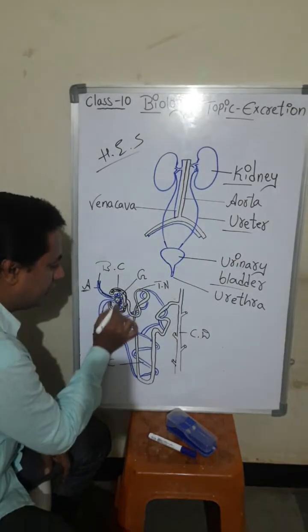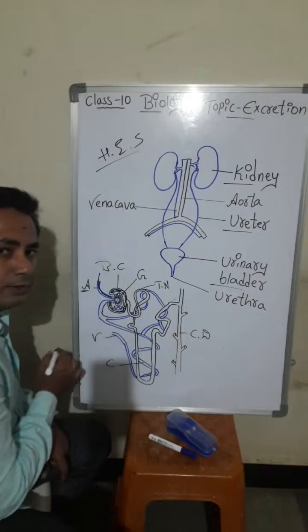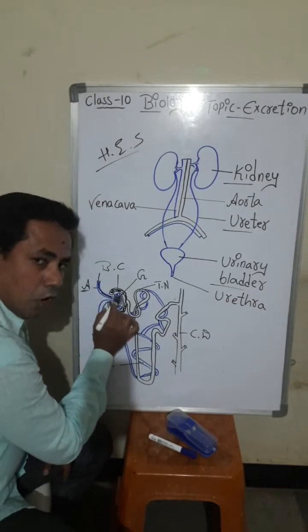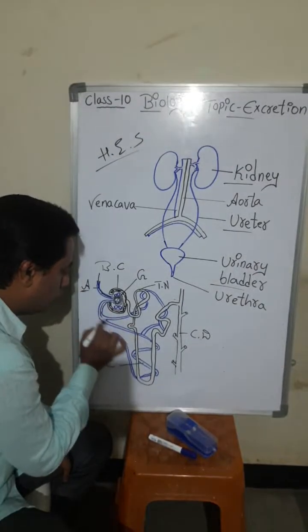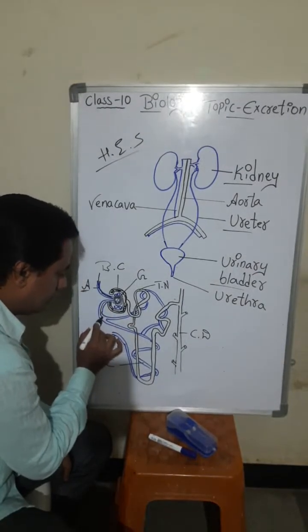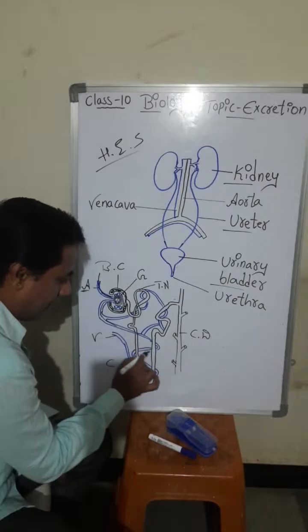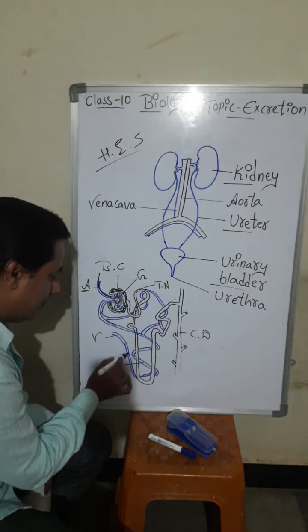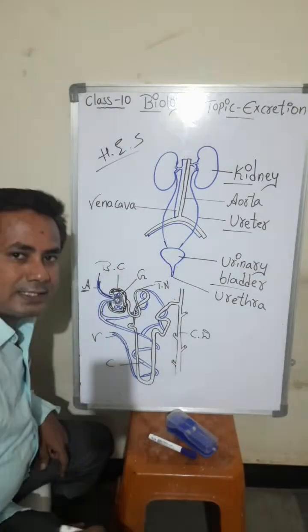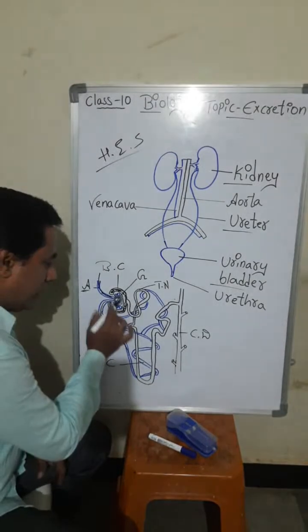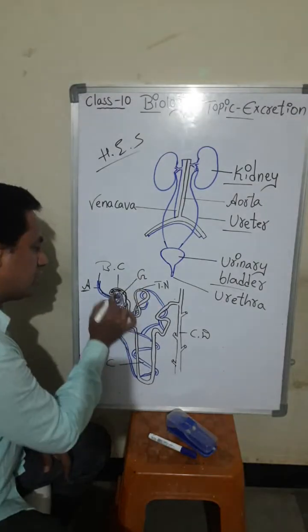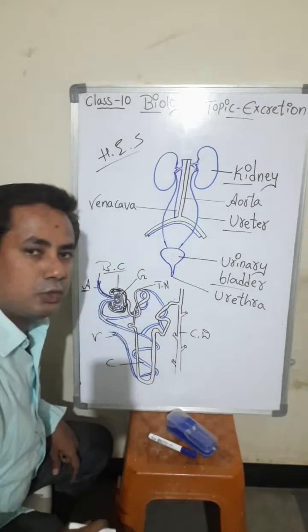Here filtration takes place, and the blood removes all the waste and moves on, giving oxygen and taking carbon dioxide, and comes back to the veins. Whatever filtration happened, glomerular filtration, happened in Bowman's capsule.